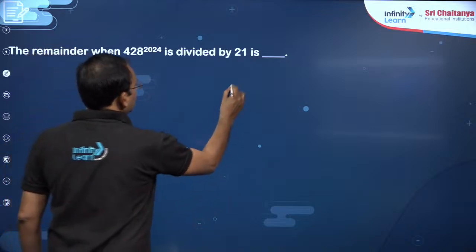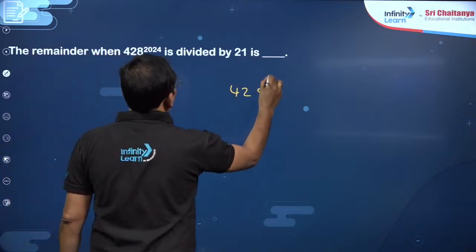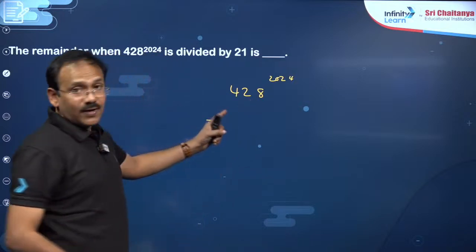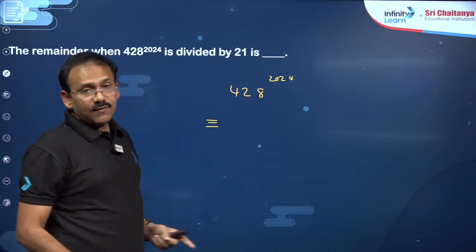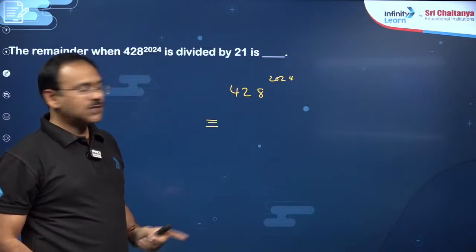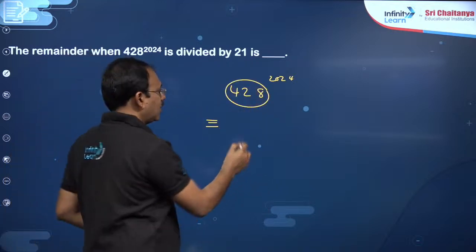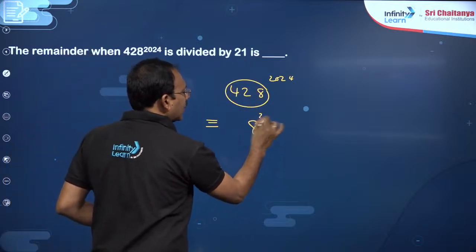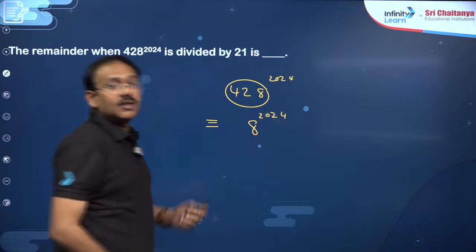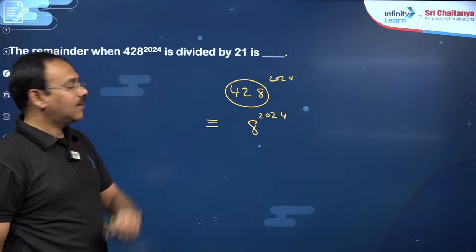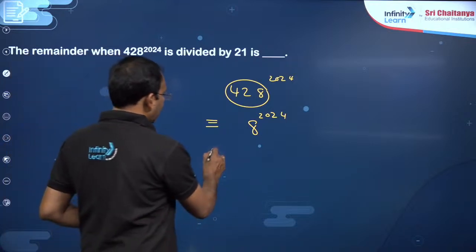So the base, you see, 428 power 2024. So 428 when divided by 21, 21 into 20 is 420, right? So here 8 is left as the remainder. So you can treat the problem like 8 power 2024. Always replace the base with the remainder. Now you read the powers of 8.